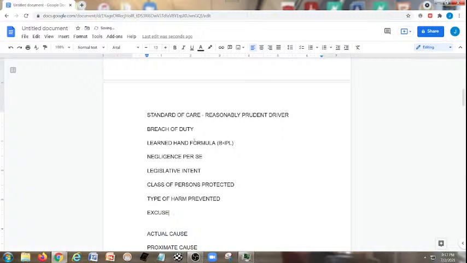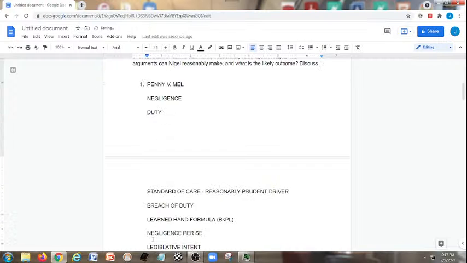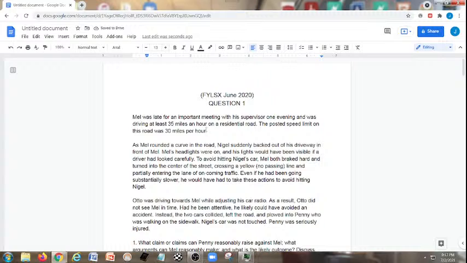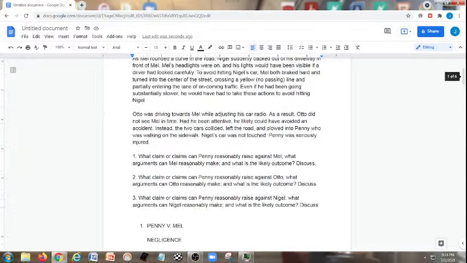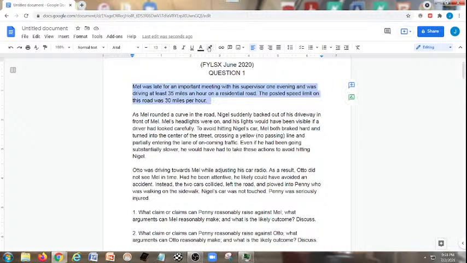Okay. So now we've gone through negligence per se. But there's going to be a problem with our class of persons protected because it's going to look like the speed limit sign is supposed to protect fellow motorists. Well, Penny is a pedestrian. It could be argued that Penny is a foreseeable party affected by traveling over the speed limit, essentially because we're dealing with a residential road rather than just a highway of sorts, so Penny would fit that protected class. If you can't find that, you can always fall back on the Learned Hand formula for finding a breach of the duty. So we've talked about this now. Make sure to highlight this.